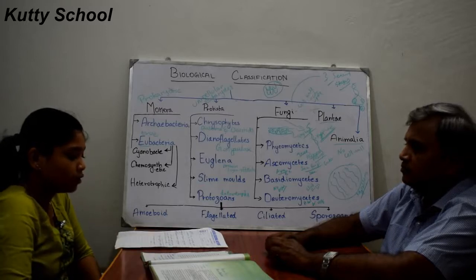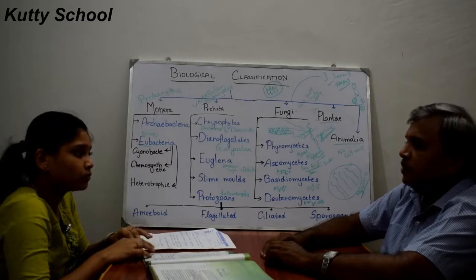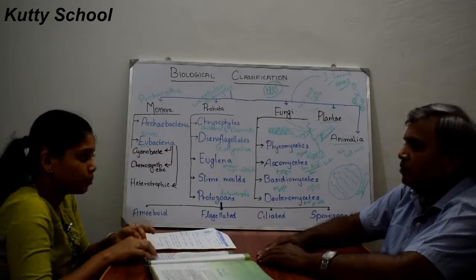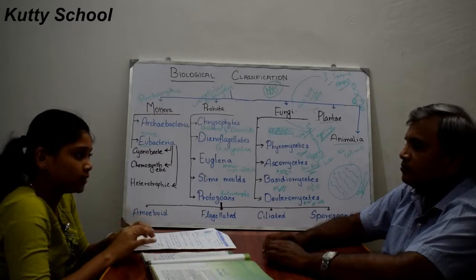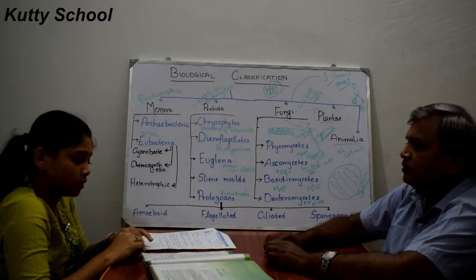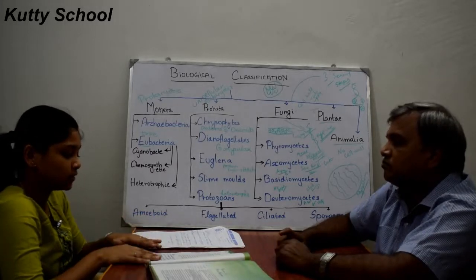So prions have abnormally folded protein. And these prions cause neurological diseases. These prions are similar in size to viruses.